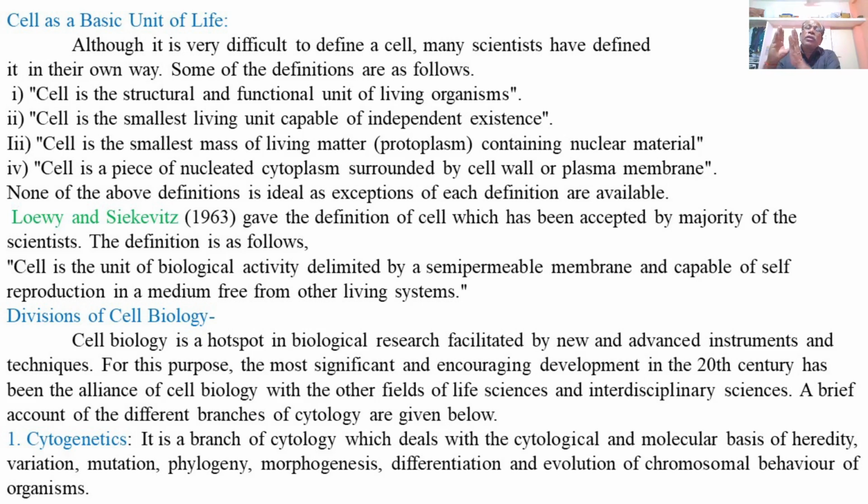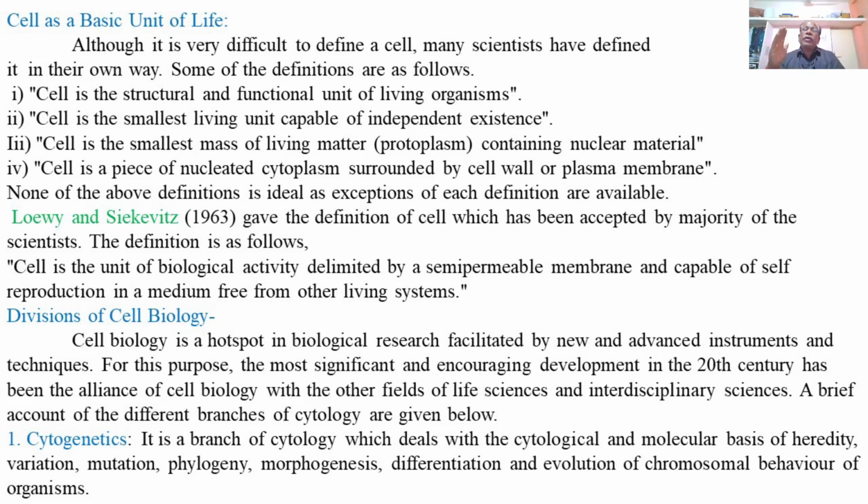So, the study of genetics and the study of the cell, or cytology, can be studied together. The study of cell biology with respect to the molecular basis of heredity, variations, mutations, phylogeny, morphogenesis, differentiation, and evolution of the chromosomal behavior of organisms is called cytogenetics.